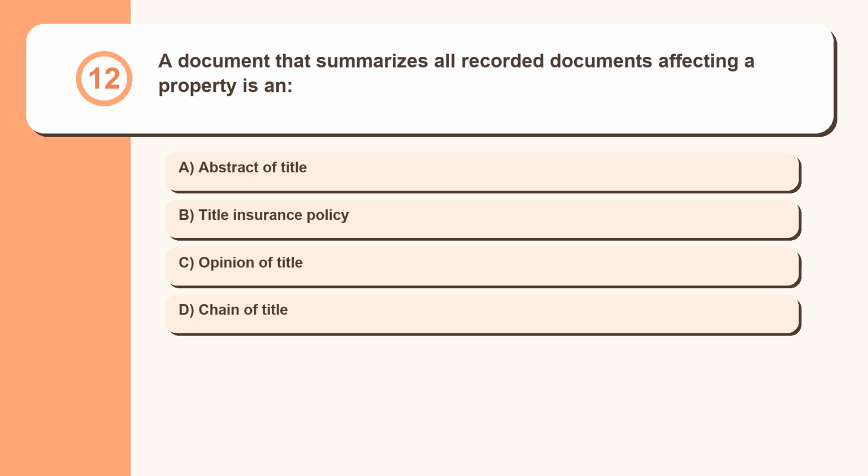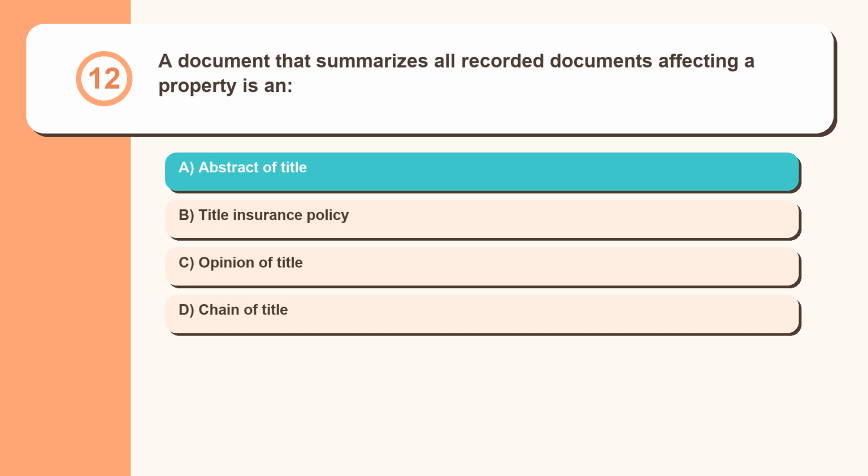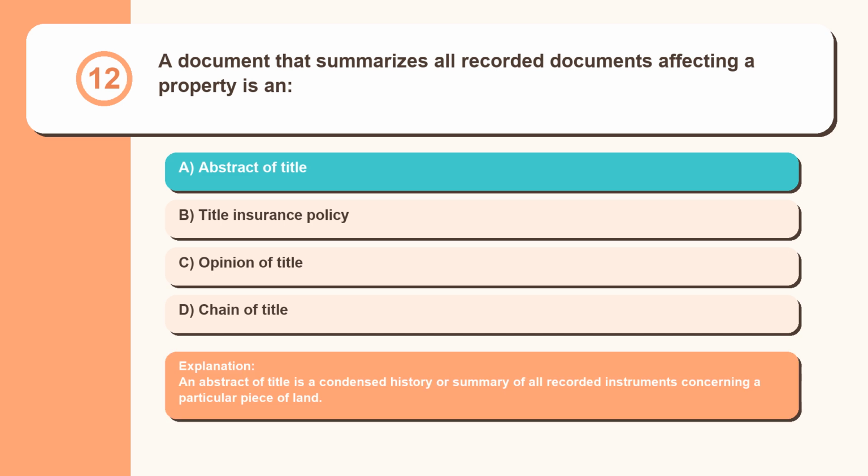Question 12. A document that summarizes all recorded documents affecting a property is an abstract of title, title insurance policy, opinion of title, chain of title. An abstract of title is a condensed history or summary of all recorded instruments concerning a particular piece of land.